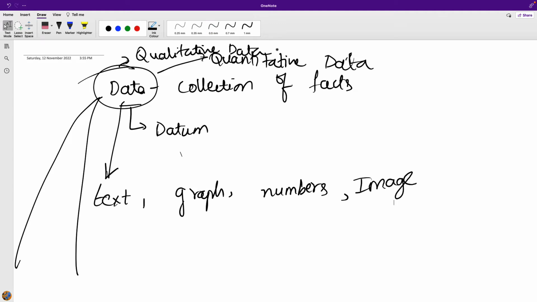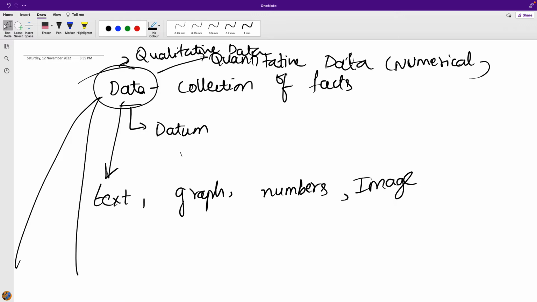Quantitative data is like quantities. These are data which take a numerical format. Examples are prices, weights, temperature, and so on. When we talk about qualitative data, it takes up descriptive or string data, like the characteristics of people. Other examples are gender, names, address, and so on. These can be the examples of a qualitative data set.